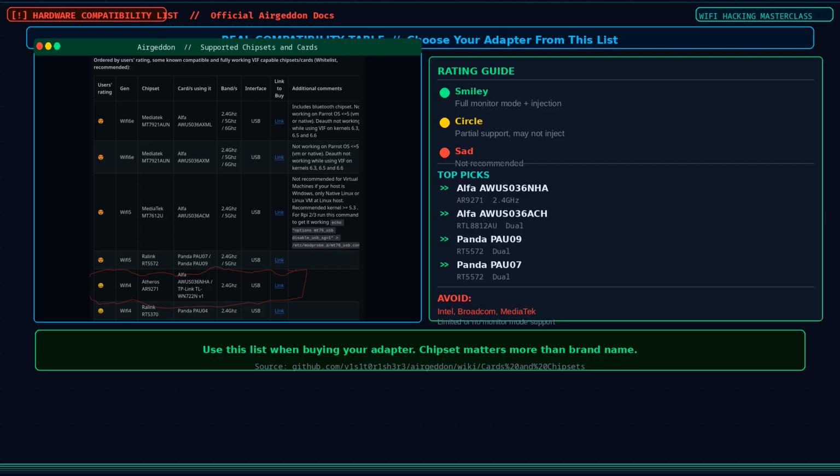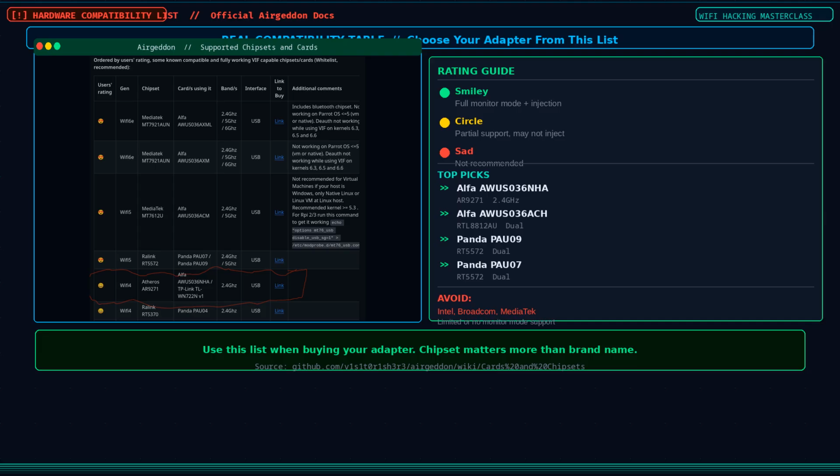Excellent compatibility. Below that, Atheros AR9271, used in the Alpha AWUS036NHA, 2.4 GHz, top rated. Ralink RT5370 and RT5372 also get high marks. These are your safe purchases.